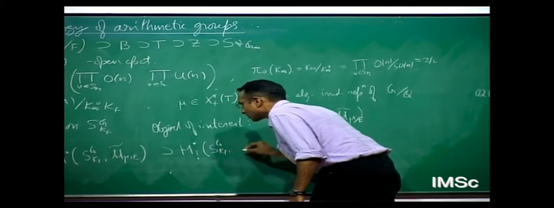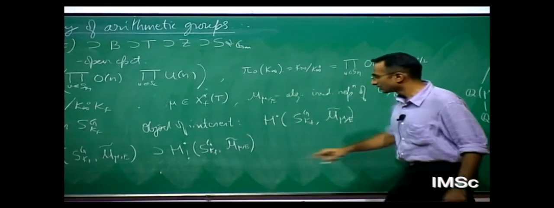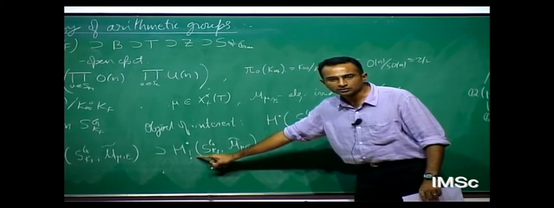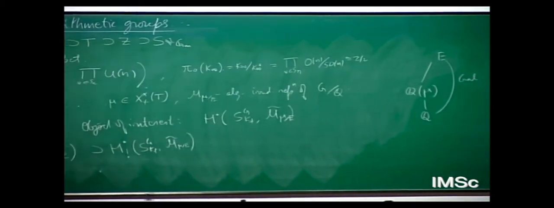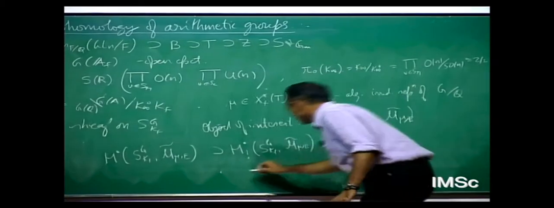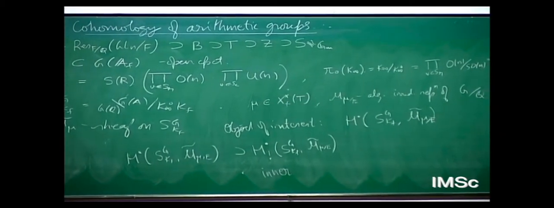Some people call it interior cohomology. And those of you familiar with Eichler-Shimura, this is the same as parabolic cohomology, in Shimura's terminology. So this is inner. This E is some floating field.